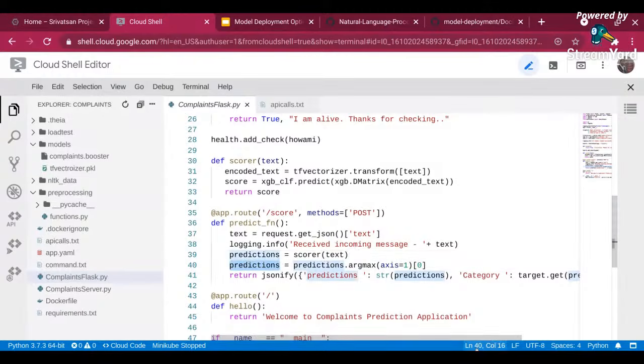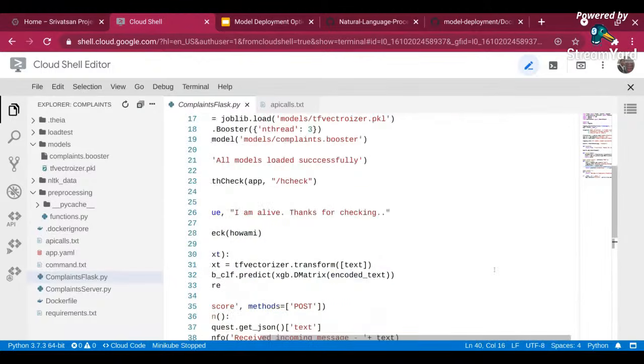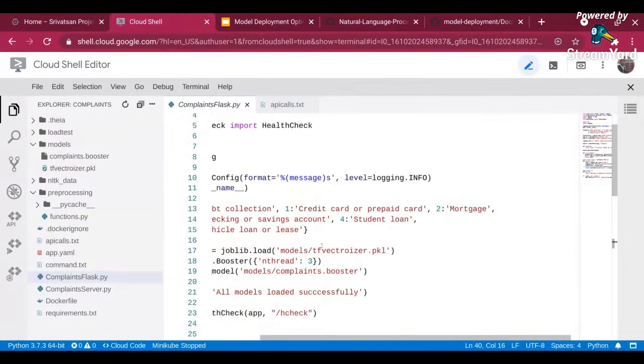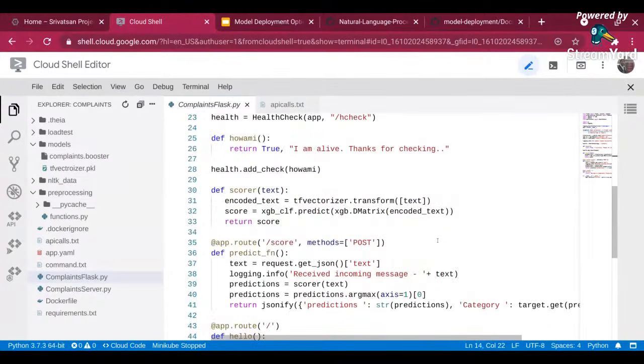And then from that, if you see over here, I'm getting target.get. So target is my dictionary object over here. I am passing the index that I am getting, and I am getting the text value of it. So this is what I am doing in my Flask application.